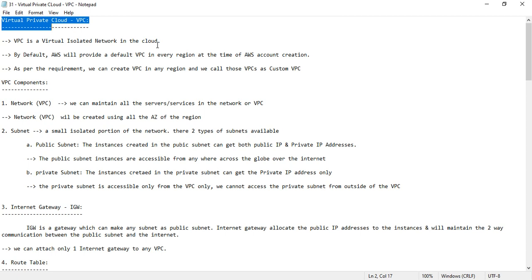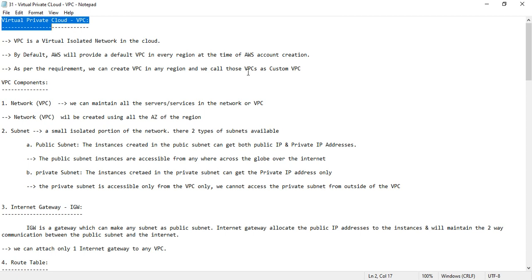That's why 100% of companies are not supposed to use the default VPC. Just for practical purposes only, we are going to use the default VPC instead of creating a custom VPC. Other than that, for any organization's requirements, they are going to create a customized VPC. In that VPC only, they are going to create the resources which belong to their respective organizations.